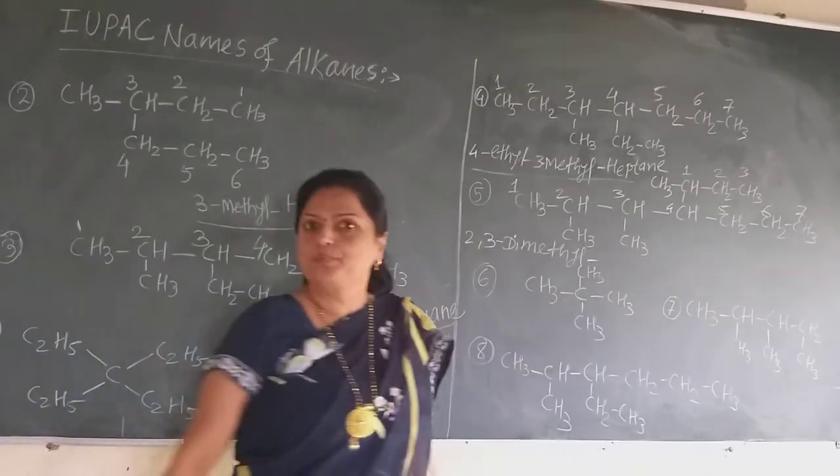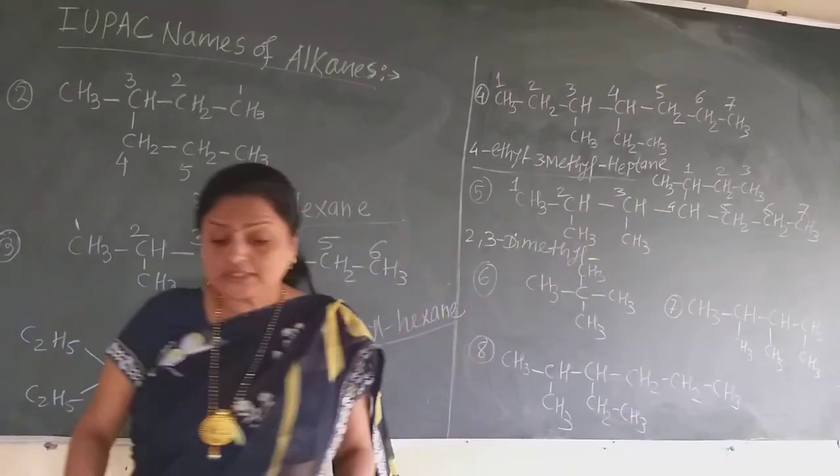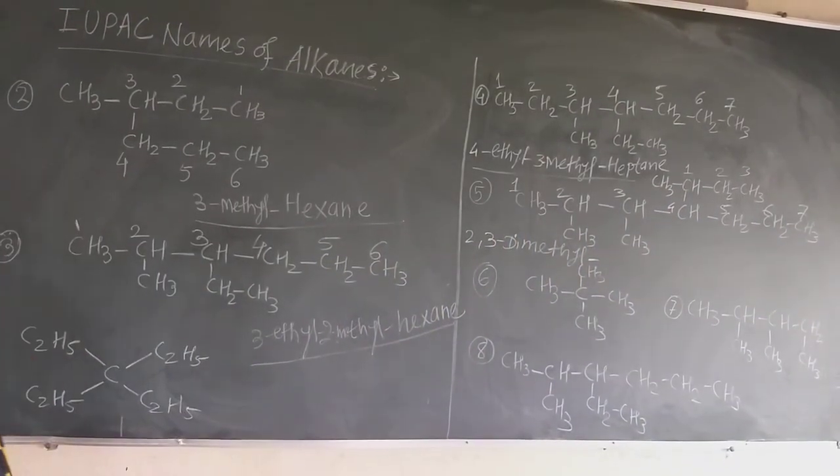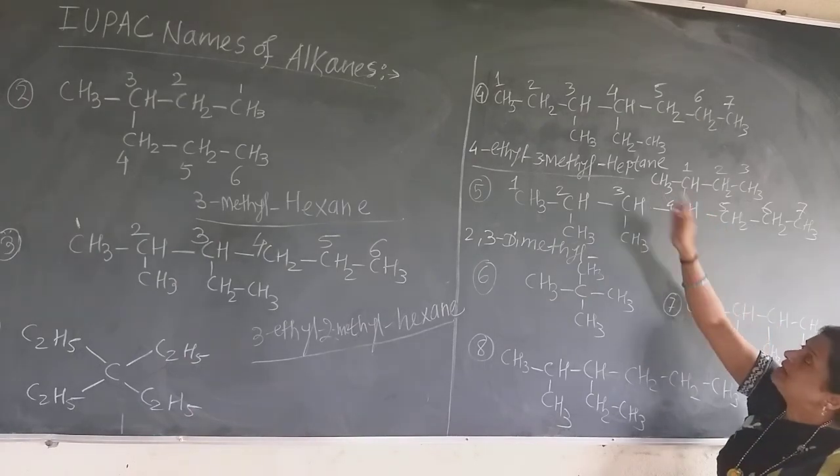Now this is the propyl group, but on the third carbon there is a methyl. So the nomenclature of such complicated alkyl groups is given somewhat differently. And how is that given? See, the name is always given in brackets for that. So on the fourth carbon atom there is complicated branching, and on this first carbon there is the methyl group.